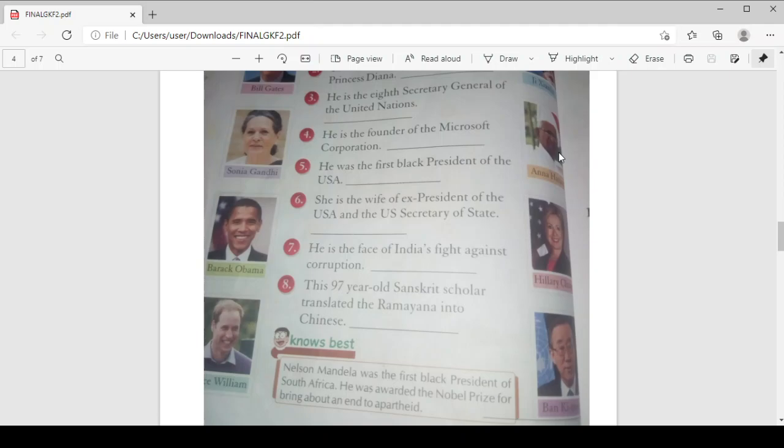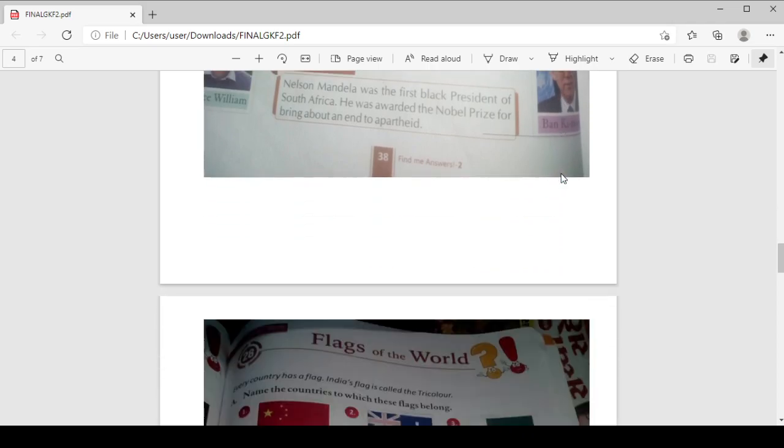Now see, there is written: Nelson Mandela was the first black president of South Africa. He was awarded the Nobel Prize for bringing about an end to apartheid. So Nelson Mandela is also a very famous personality. He did great work for the people of South Africa.